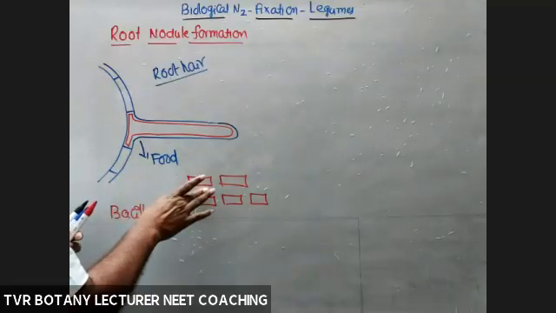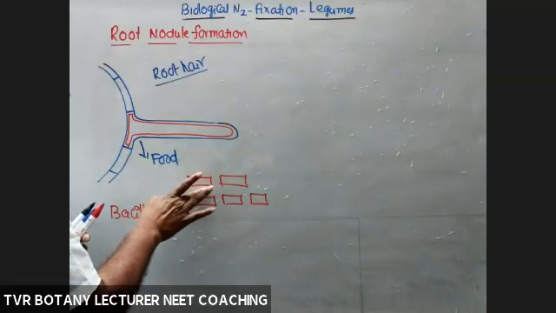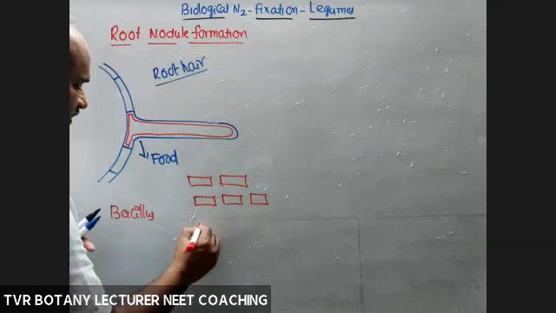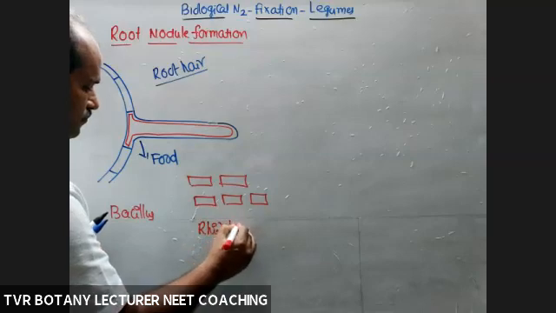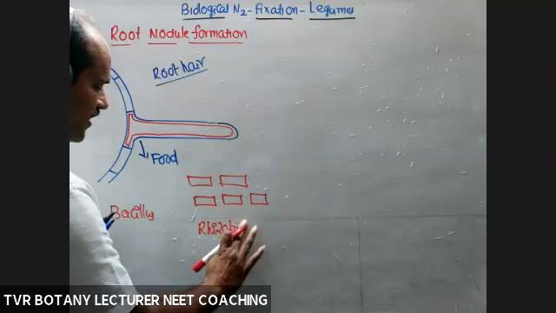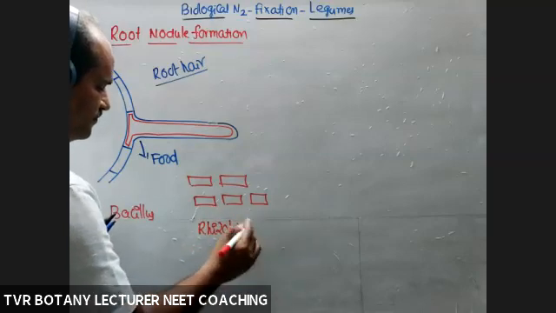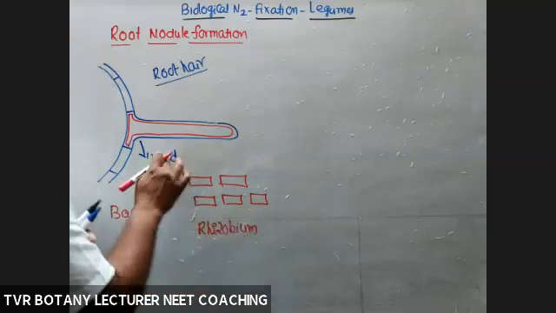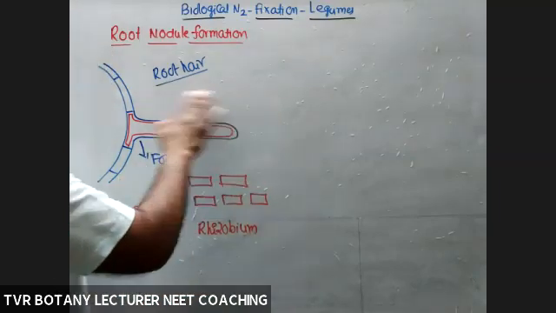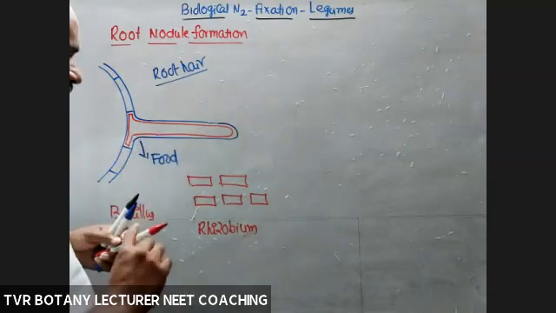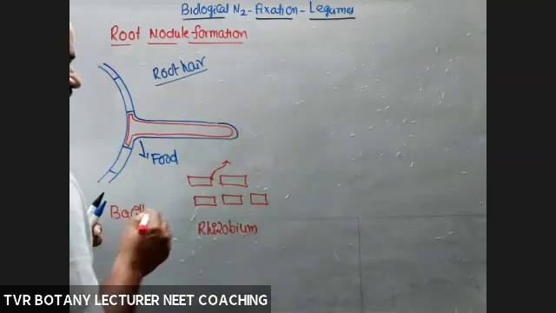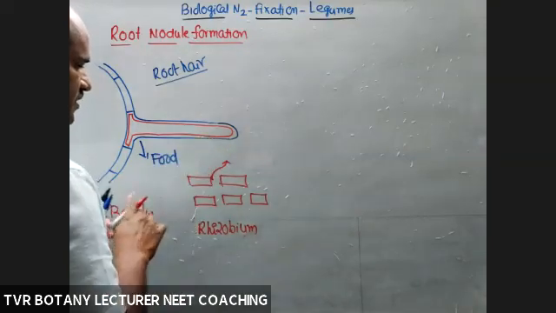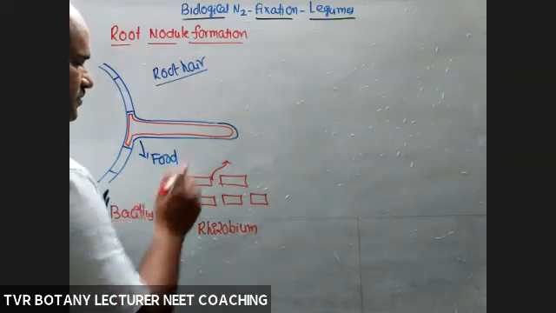Now compatible rhizobial cells are attracted towards the food, which is completely around the root hair. They approach the root hair and make contact with it.